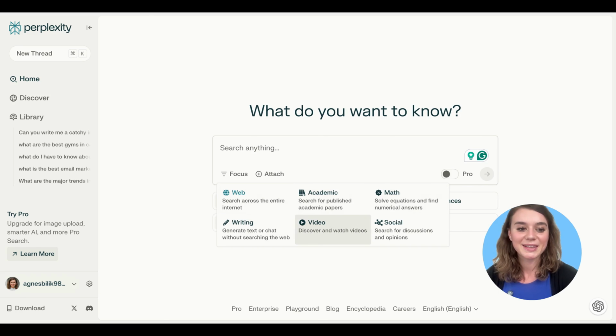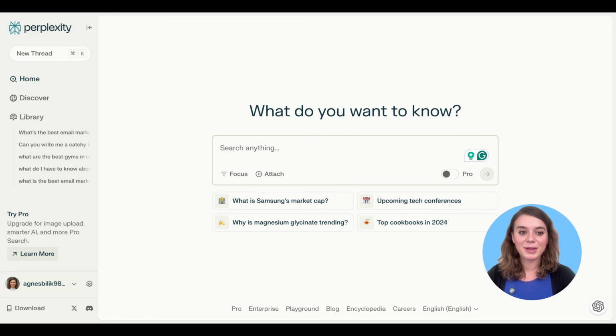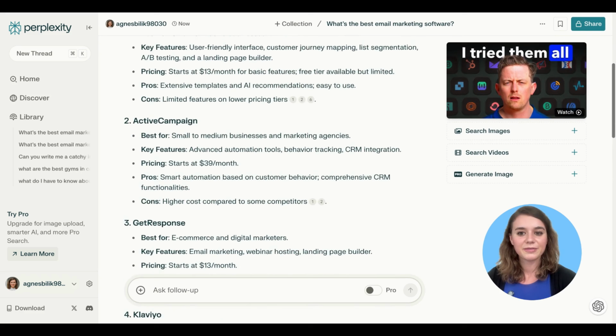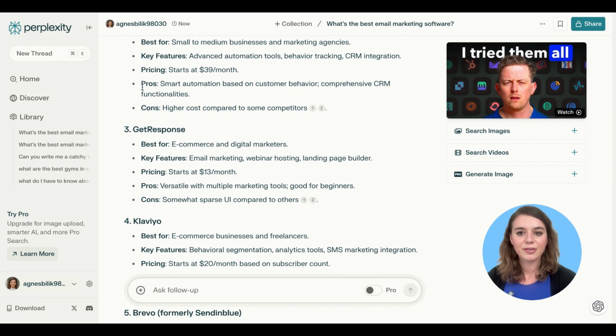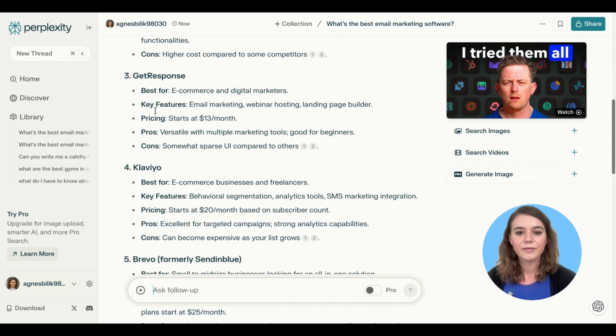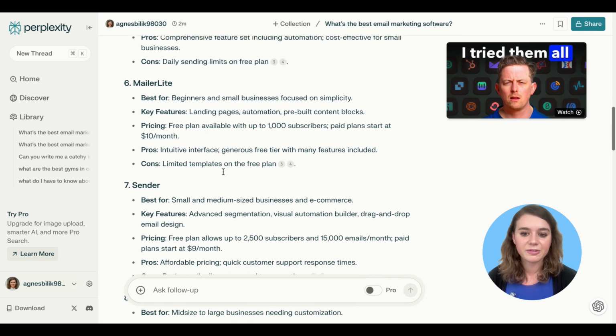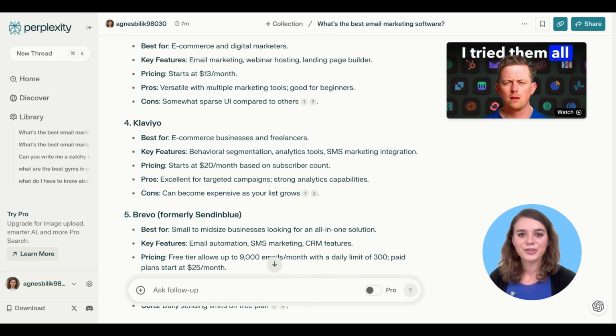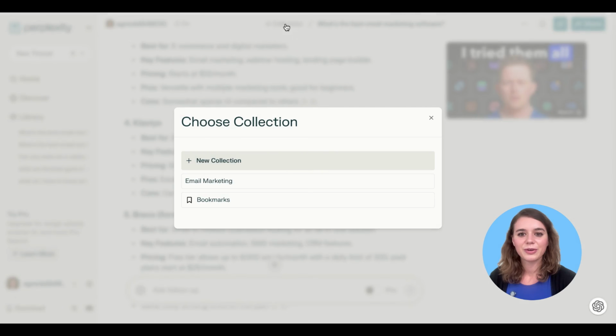entirely different topic. Let's say I want to find out what the best email marketing software is. It immediately comes up with multiple different options, and it even adds some of the pros and the cons for each provider. It's always good to double check this information as well, but it's still incredibly useful. And in case I would like to save the search for later, I can just add it to a collection and create a bookmark.